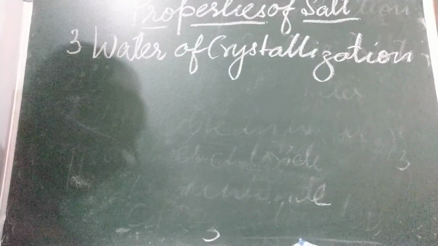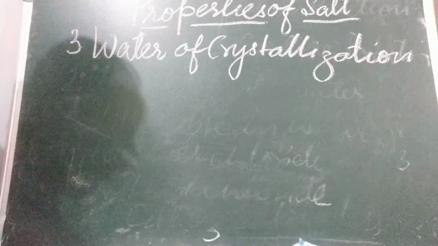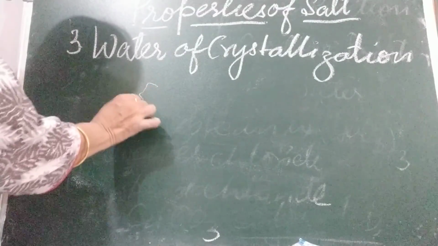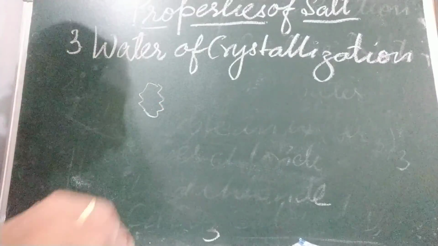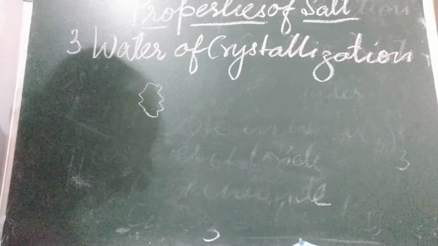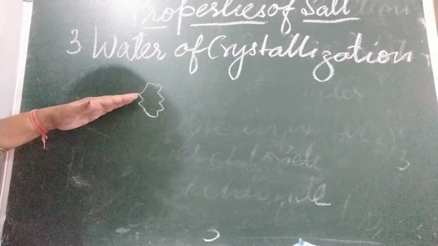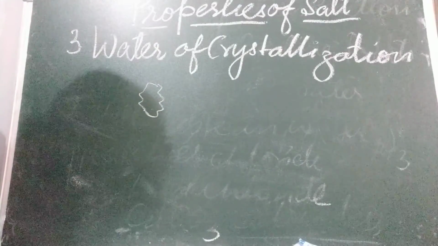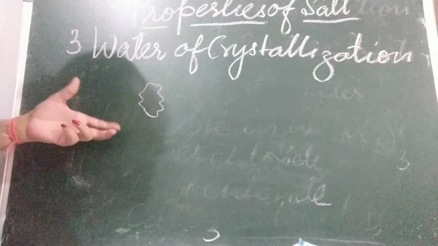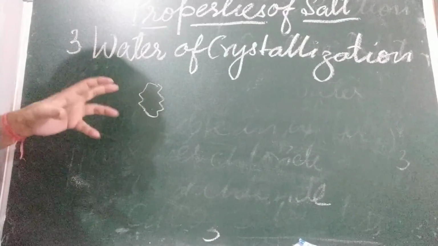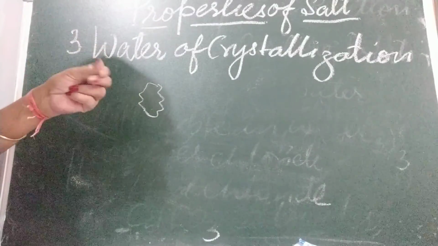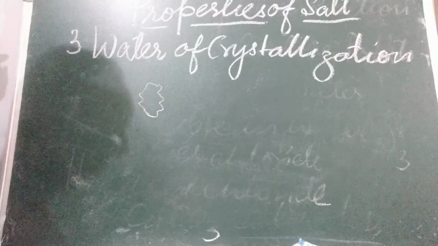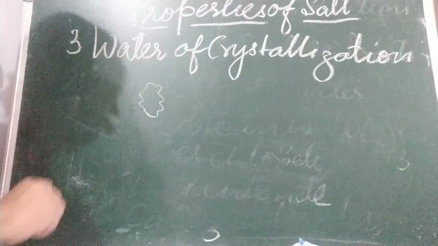Generally, salts are found as crystal. Okay, you have seen sodium chloride in crystal form. You can see in the market, black salt, rock salt, you can find. They are crystal in nature. Okay, they are found as crystal with water molecules present in them. That is why you will find that they are sticky. This water is called water of crystallization.